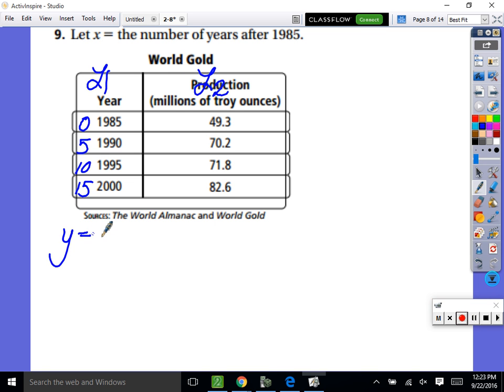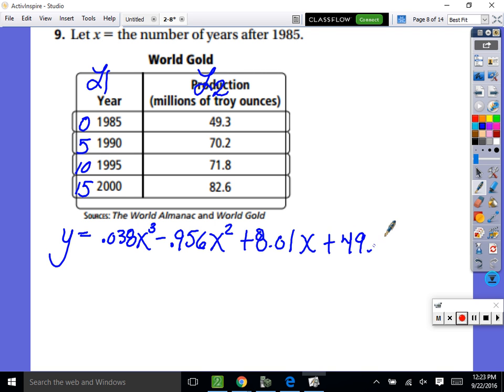So then you get y is equal to 0.038x cubed minus 0.956x squared plus 8.01x, and then plus 49.3. These are actually used in the real world. If you're hired as a statistician, you're going to be doing these stats, come up with an equation, because Vivint might say to you, what do you see our projected growth at year, or what do you see our sales at in 2013? You'd have to come up with something like this in the real world. So anyway, statisticians will use this. Okay, everybody got that? Everybody understanding?